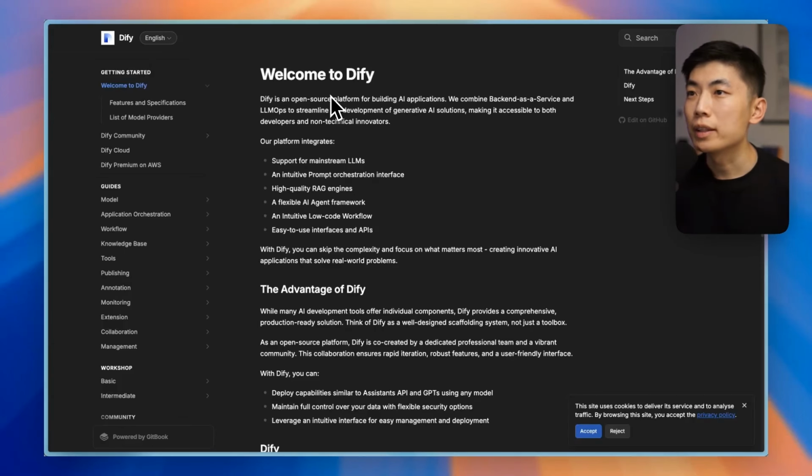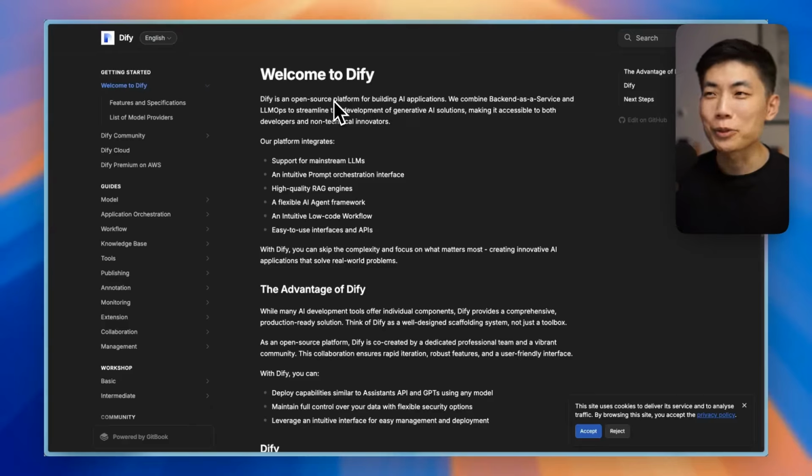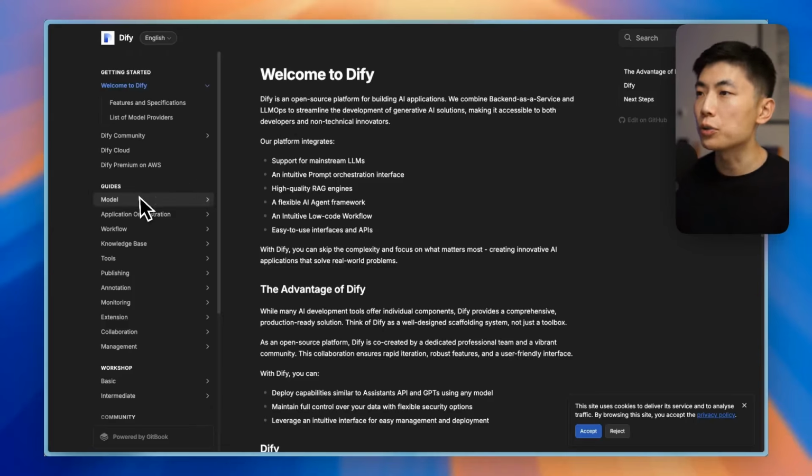We just opened the Dify documentation here. First of all, does it document all of the features out there? Because for open source projects, the thing you don't get is customer support for most cases. You're only relying on the community to provide all of that support. So documentation is a key piece of self-help here, right? You want to make sure that they document a decent chunk of all of the repository features. Do they have a decent amount of examples and walkthroughs to help you through all of the use cases?